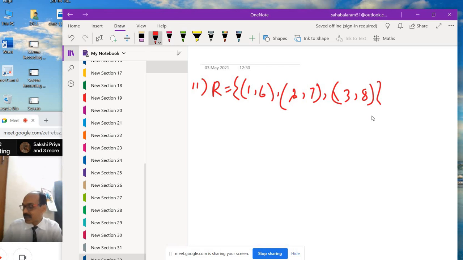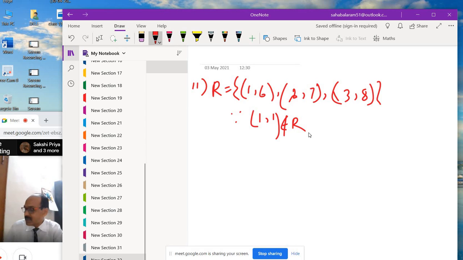Now see this relation, 1 comma 1 is not present here, so it is not reflexive. Since 1 comma 1 is not related to R, not present, so it is not reflexive. So R is not reflexive.